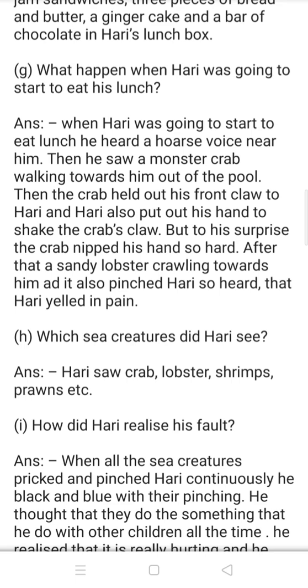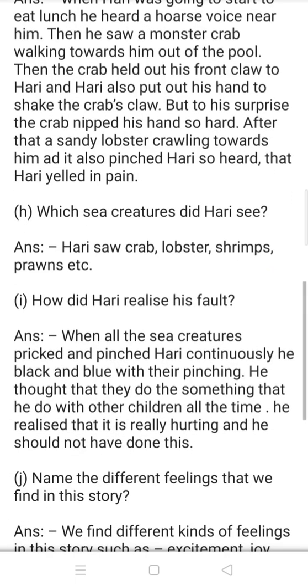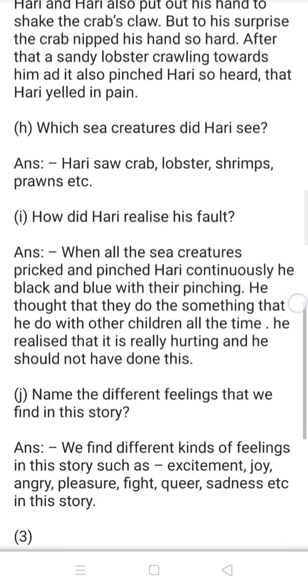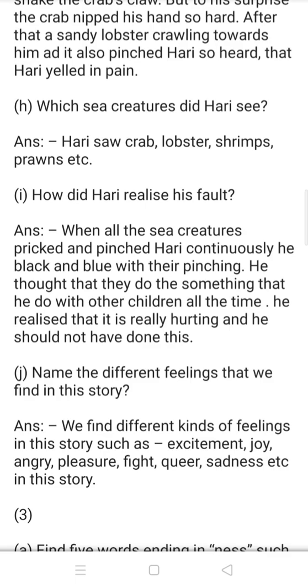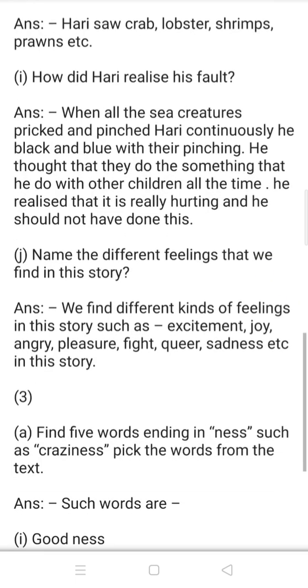Question H. Which sea creatures did Hari see? Hari saw crab, lobster, shrimps, prawns, etc. How did Hari realize his fault? When all the sea creatures pricked and pinched Hari continuously, he was black and blue with their pinching. He thought that they were doing the same thing that he did with other children all the time. He realized that it is really hurting and he should not have done this.